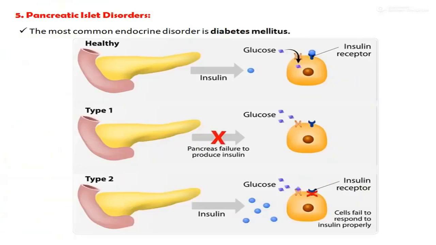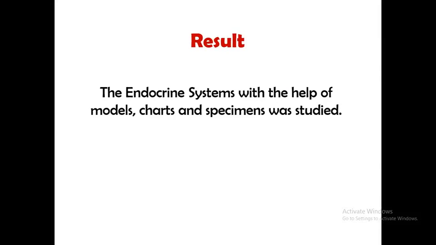Next one is pancreatic islet disorder. In that, the first one is diabetes mellitus, which is the most common endocrine disorder. There are two types of diabetes mellitus. First one is type 1 and the second one is type 2. In type 1, the pancreas fails to produce insulin, and in type 2, cells fail to respond to insulin properly. As a result, the endocrine system was studied with the help of model, chart and specimen.